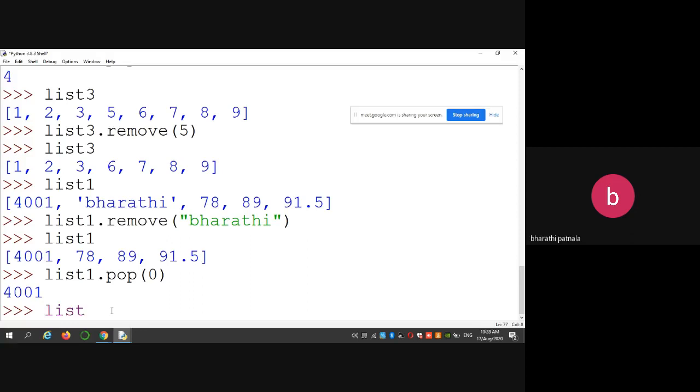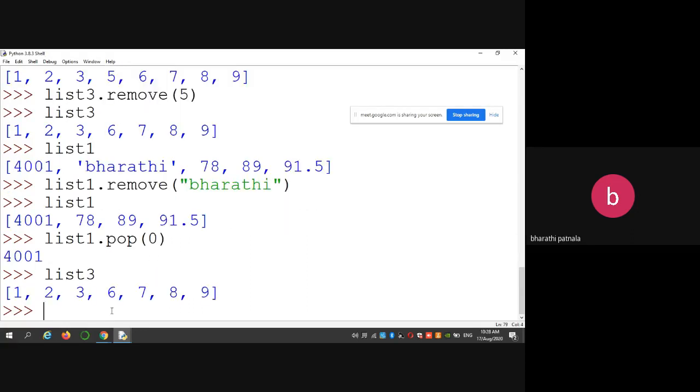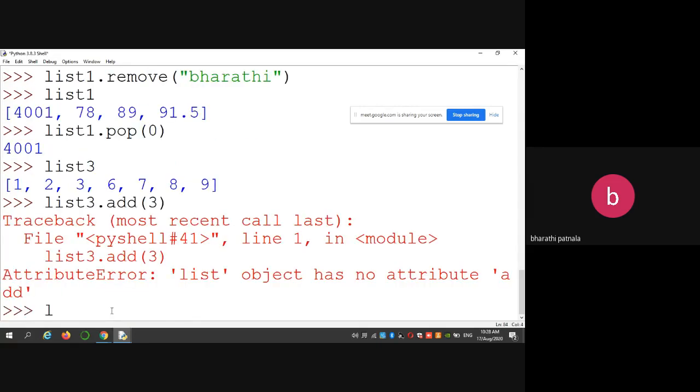For example, we have list 3 elements. I'm adding append. So list 3 dot append of 3.